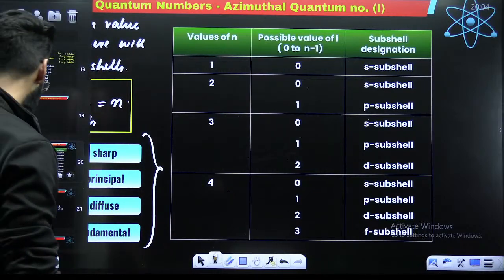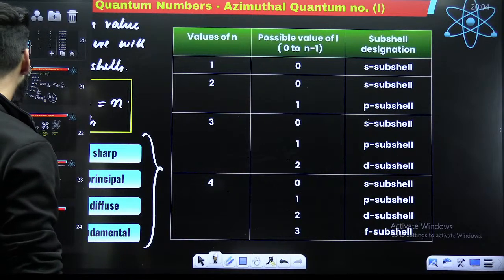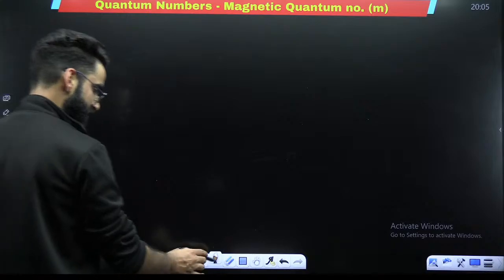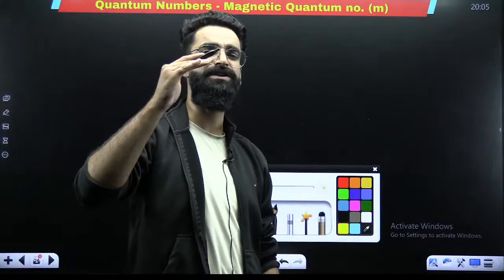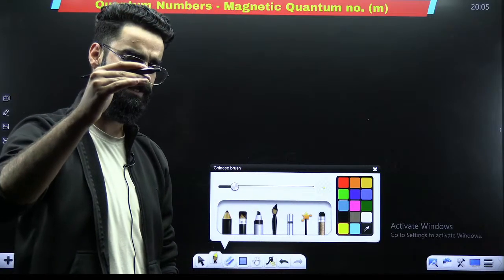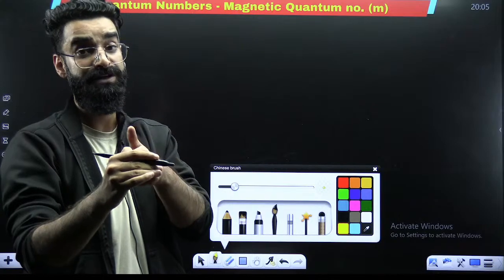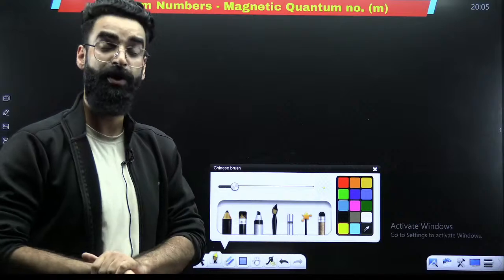So let's move on to something which is what you call as magnetic quantum number. What this magnetic quantum number is all about. My dear students, principal quantum number was giving us the idea about the shell number in which electron is present. Now in the shells you have got subshells. Azimuthal quantum number gave us the idea about the subshell of a particular shell. Now in the subshells, your subshells consist of orbitals.